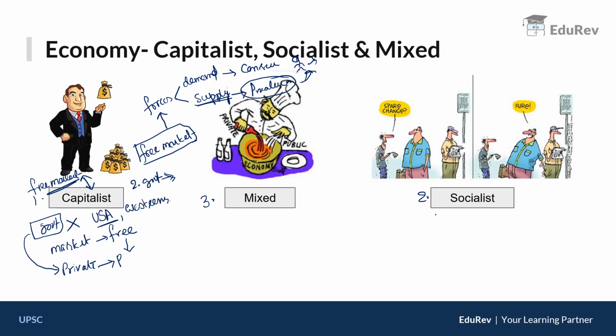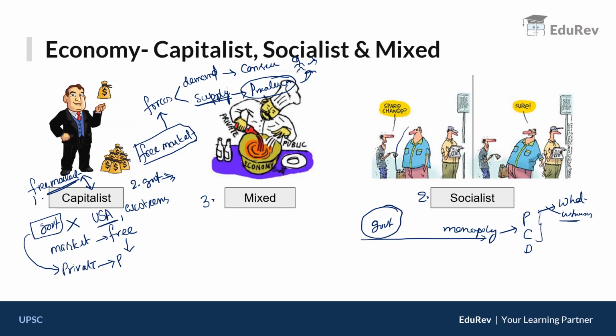Now moving on to the second one, which is the socialistic economy. Here there will be intervention of the government, not just active intervention but complete monopoly. So what does it mean? In the economy, the government will take all the decisions pertaining to production, consumption, distribution and redistribution, and it also decides what to produce and whom to produce for and how to produce. All these decisions will be taken by the government. Such an economy we generally call a socialistic economy.